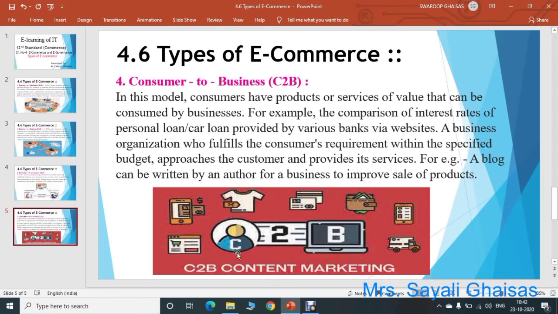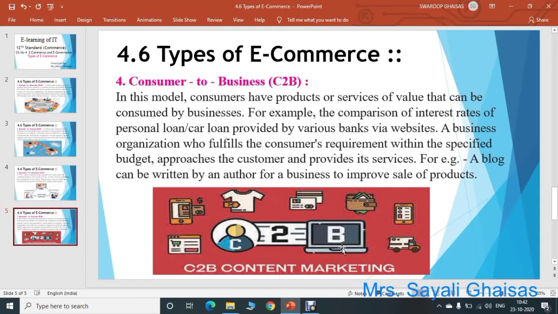For different types of products, as in the diagram, you can write different blogs and advertise in an attractive way, so that customers can purchase from that particular organization and their sale can be improved. So this is e-commerce in which consumers have products or services which are helpful to businesses. That is the fourth type of e-commerce, consumer to business.